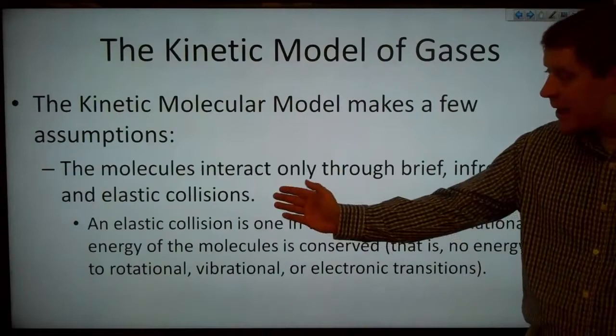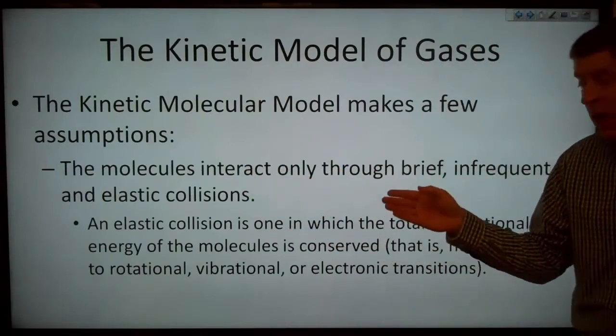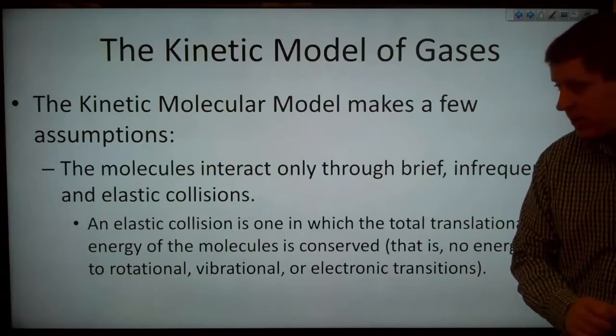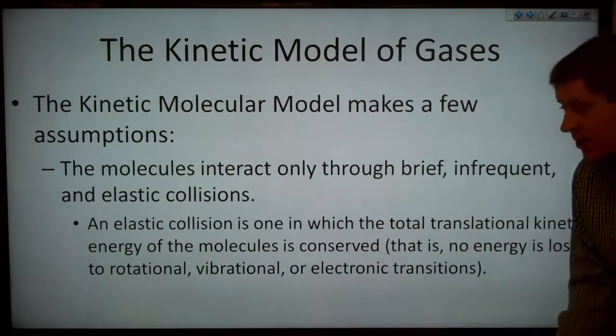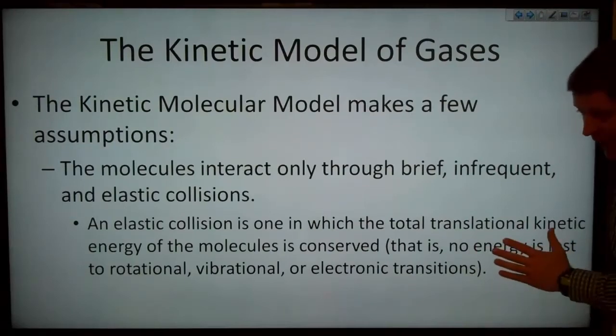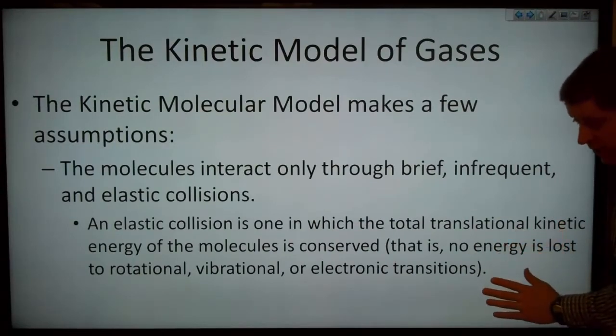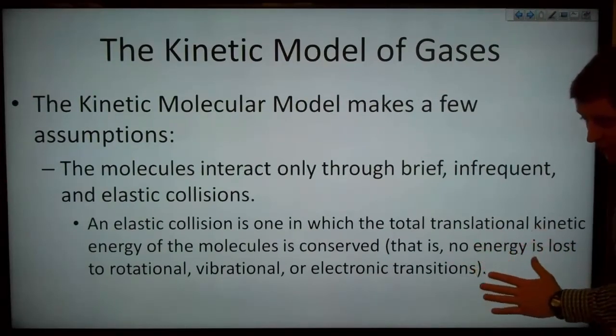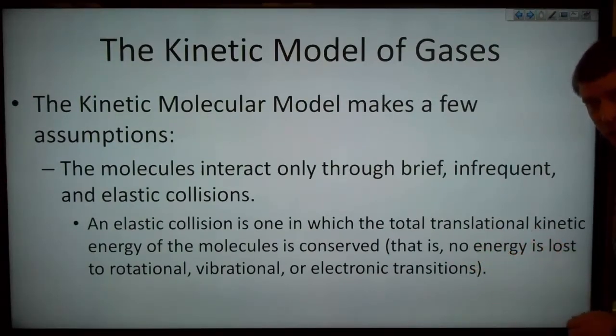Another assumption that is made is that the molecules interact only through brief, infrequent, and elastic collisions. So an elastic collision is one in which the total translational kinetic energy of the molecules is conserved. That is, no energy is lost to rotational, vibrational, or electronic transitions.